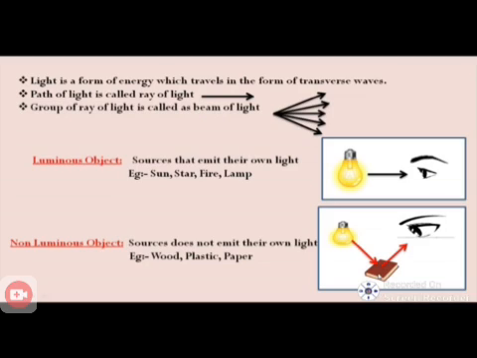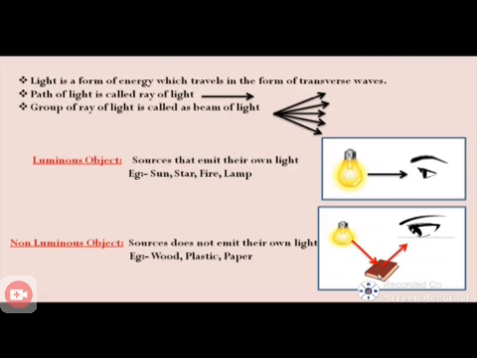The sources of light: some of the sources emit their own light, and they are called luminous objects. Here are some of the luminous objects. The examples: sun, star, fire, lamp. Sources that emit their own light are referred to as luminous objects. Non-luminous objects. Some of the stars including the sun are examples of luminous objects.